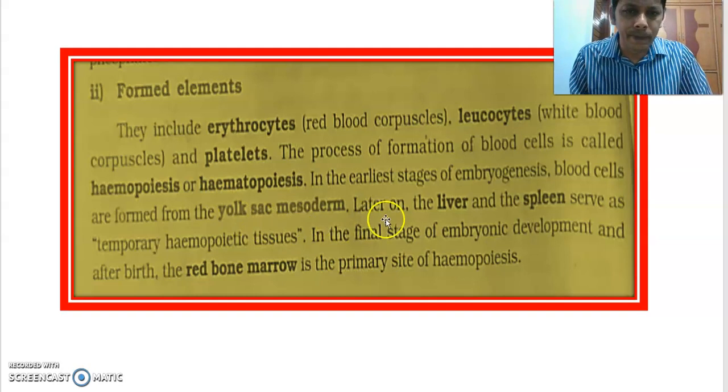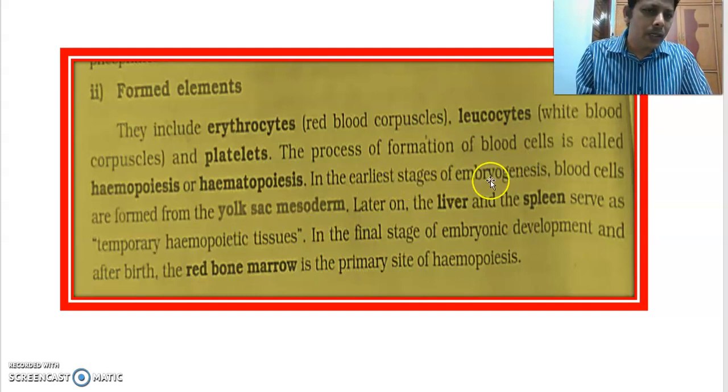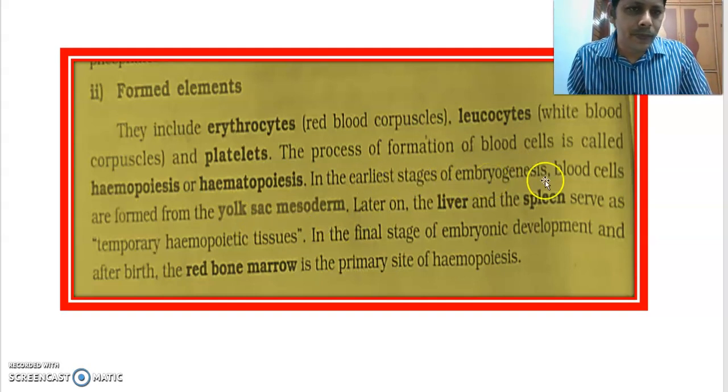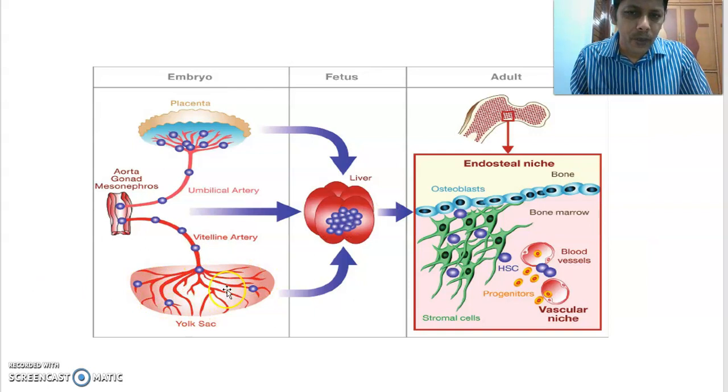In the earliest stages of embryogenesis, blood cells are formed from the yolk sac mesoderm. This is the yolk sac.